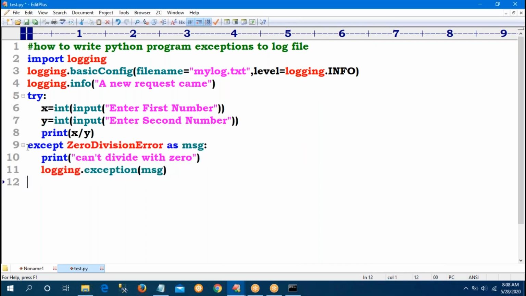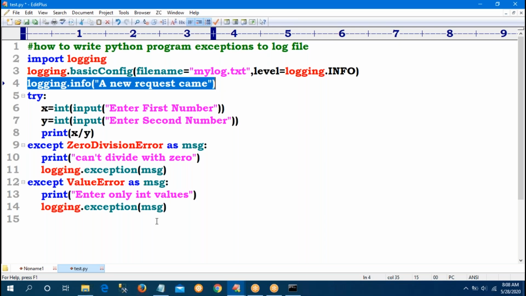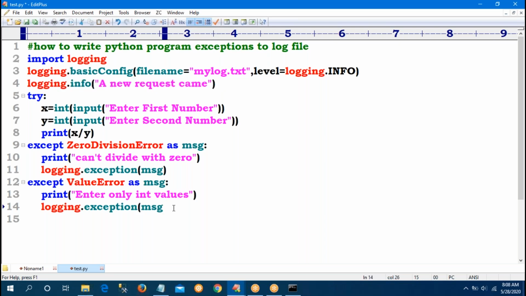Same like that, for another exception, I want to provide a ValueError: enter only integer. Finally, when our request came and request processing is completed, at the end there is a last statement.